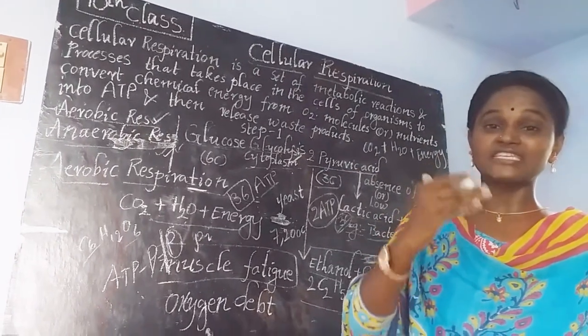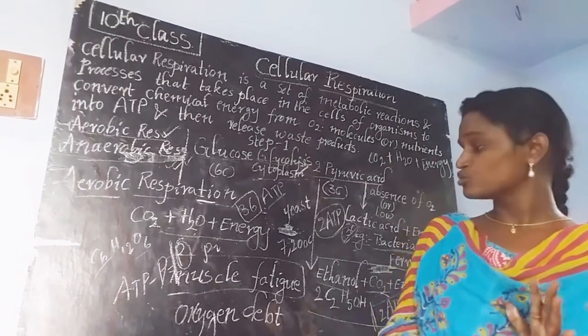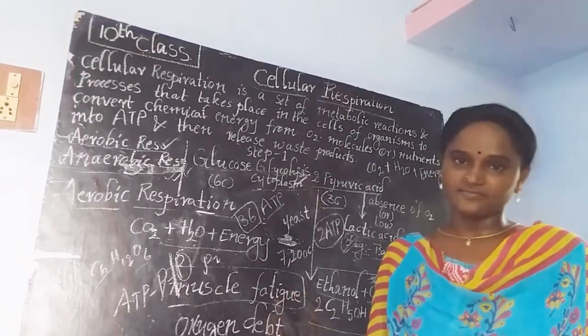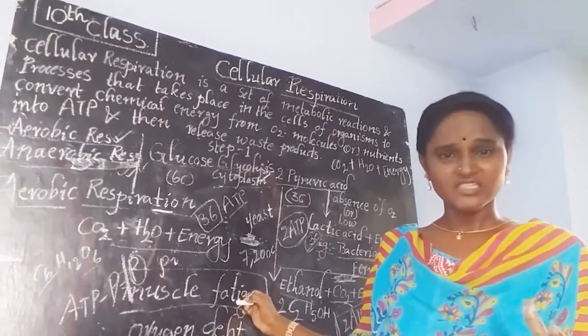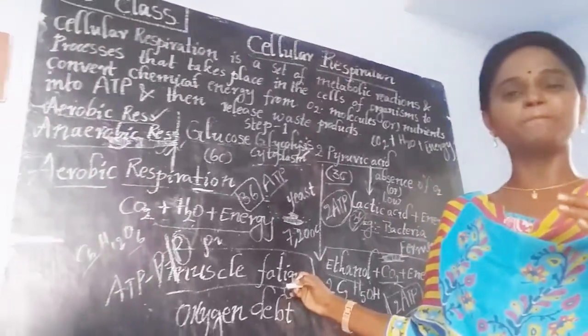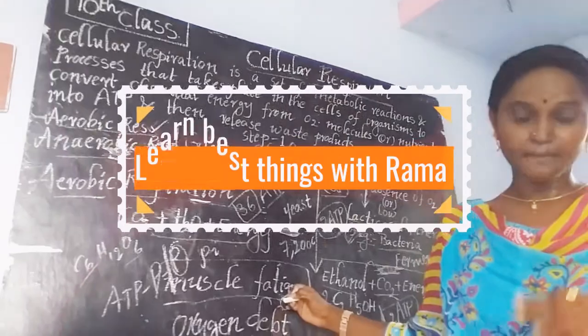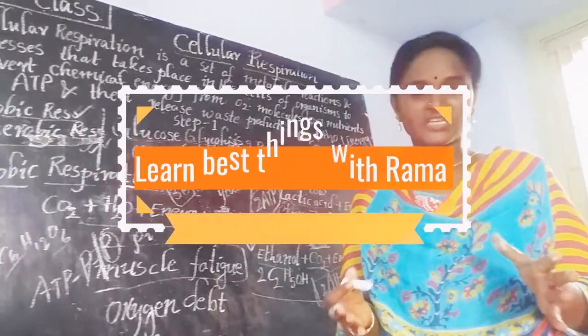Whenever the amount of lactic acid increases inside our body, it leads to muscle fatigue. What is meant by muscle fatigue? It is a situation which leads to muscle pain. Muscle fatigue means tiredness.